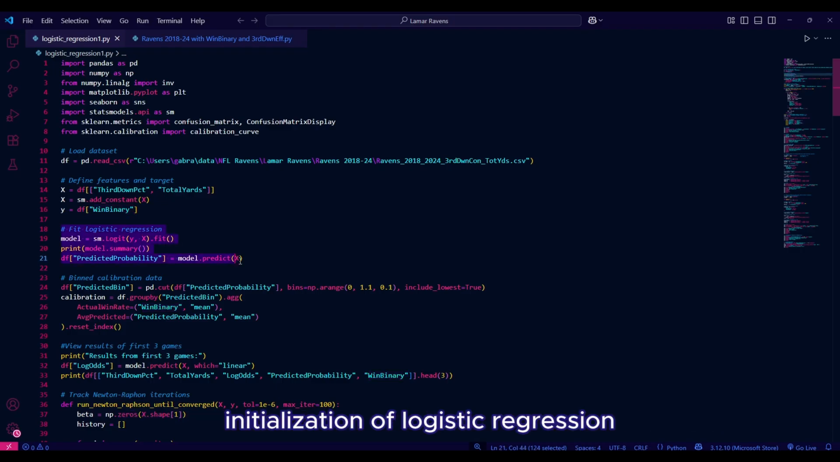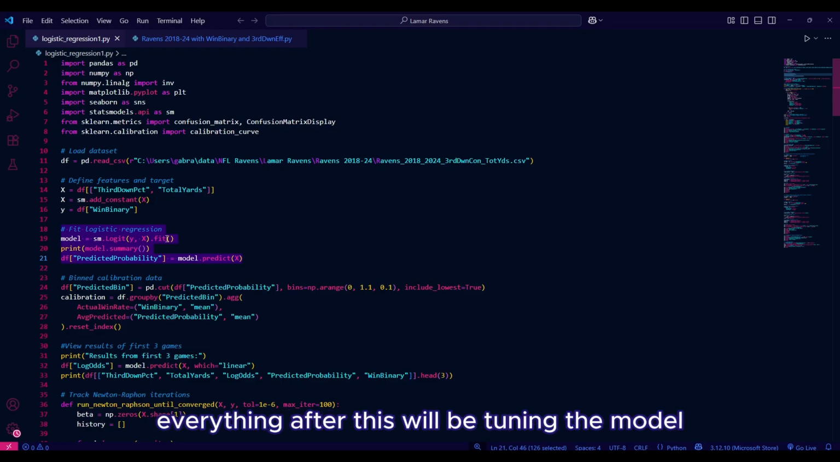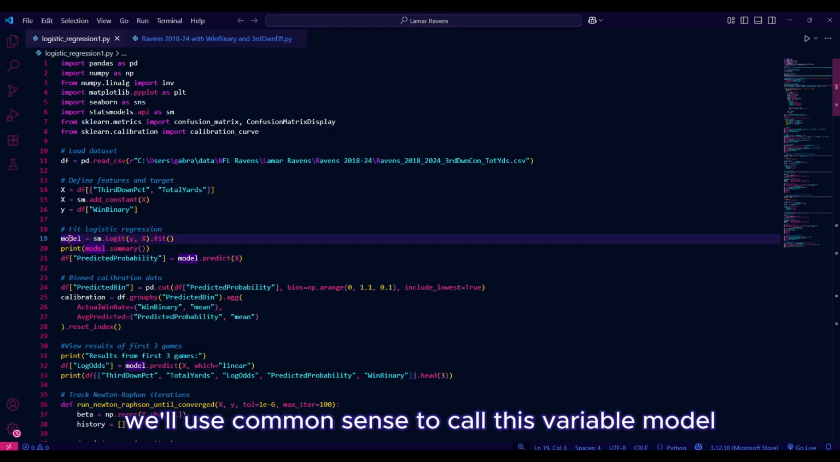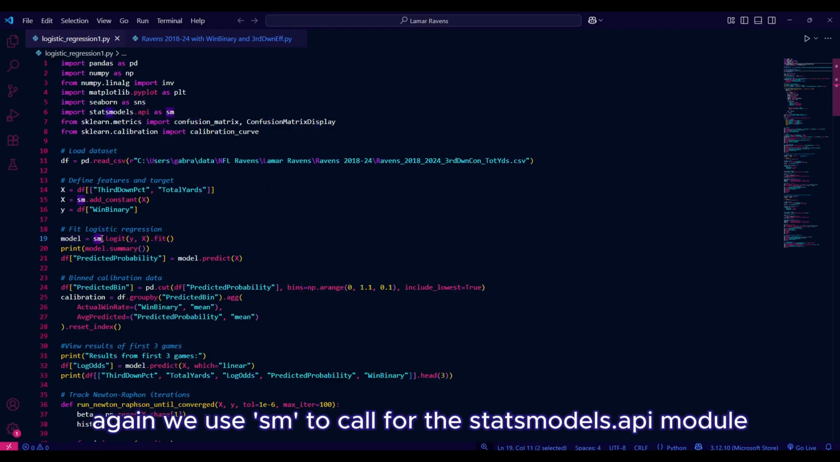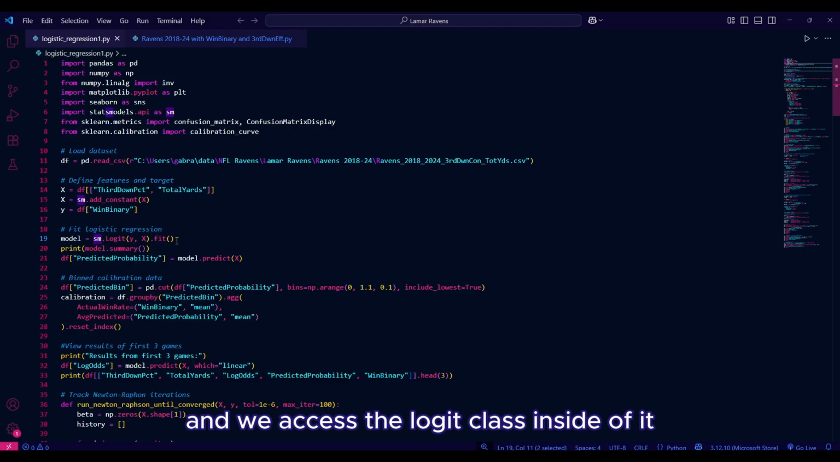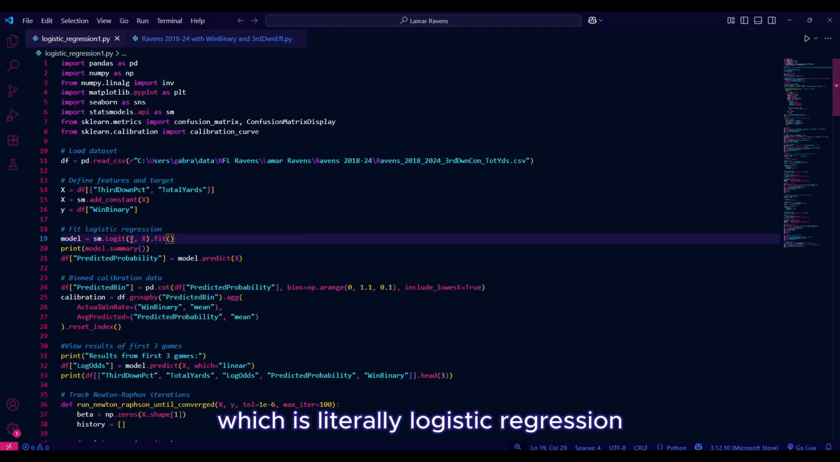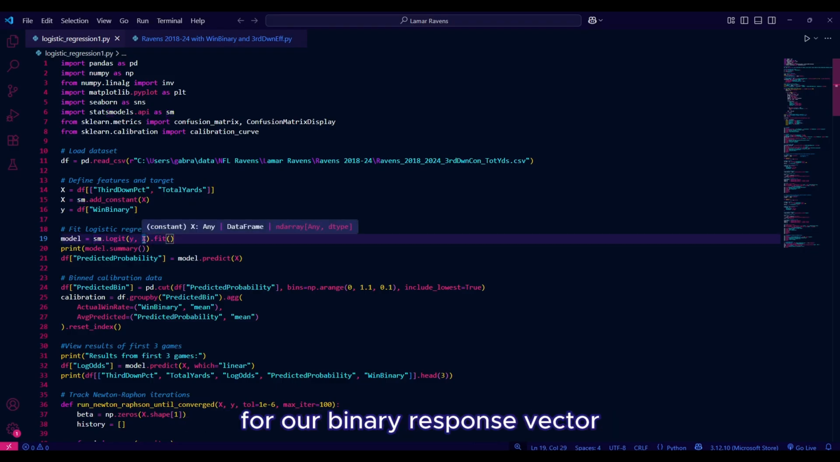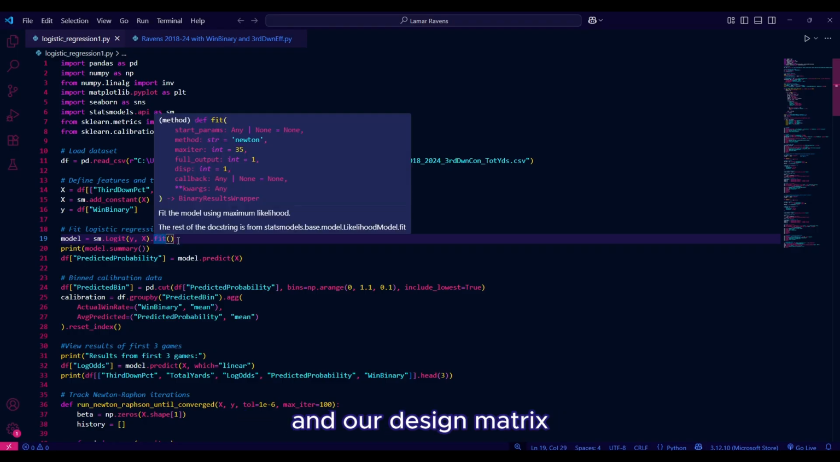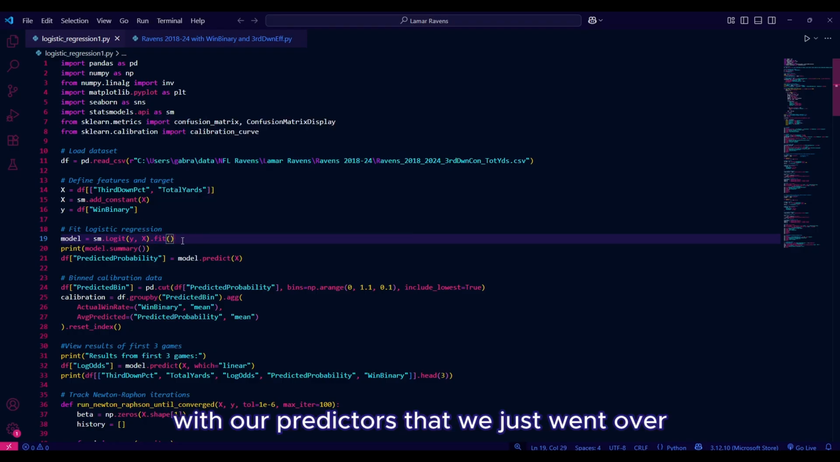This is the actual initialization of logistic regression. Everything after this will be tuning the model. We'll use common sense to call this variable model. Again, we use SM to call for the Statsmodels API module, and we access the Logit class inside of it, which is literally logistic regression. We set the arguments y and x for our binary response vector and our design matrix with our predictors that we just went over.